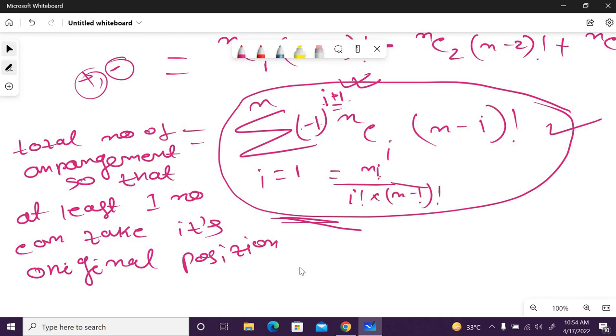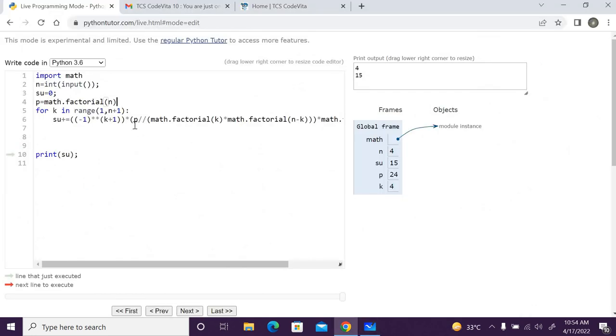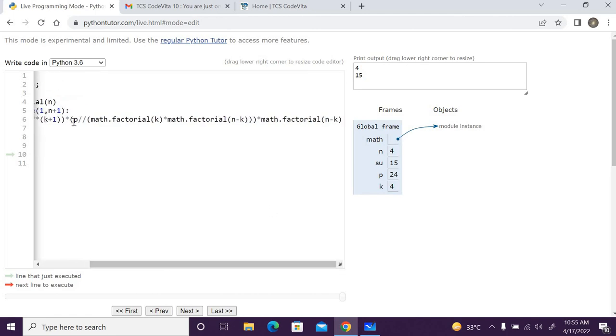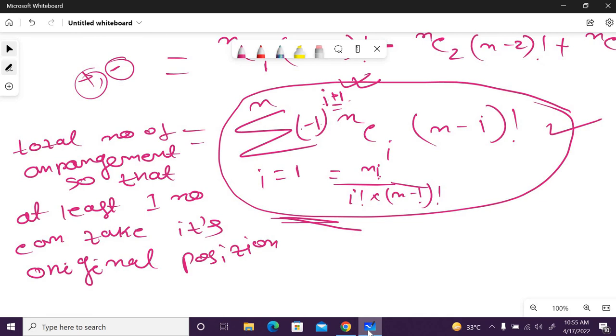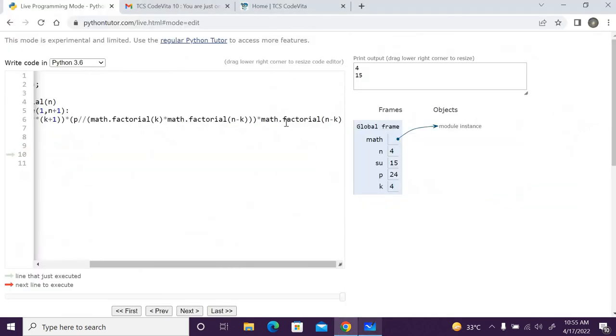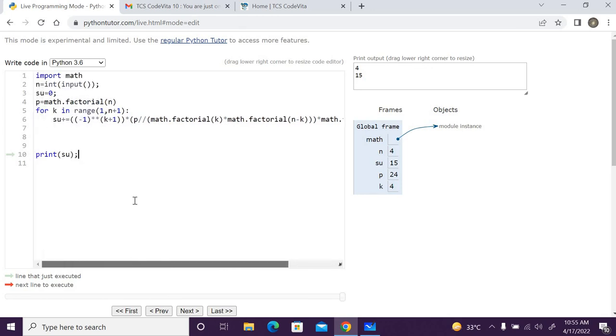So this formula I am making here, into n minus i factorial, where n minus i means n minus k factorial. Yeah, it is very easy. Only 4 or 5 lines I can make the solution.